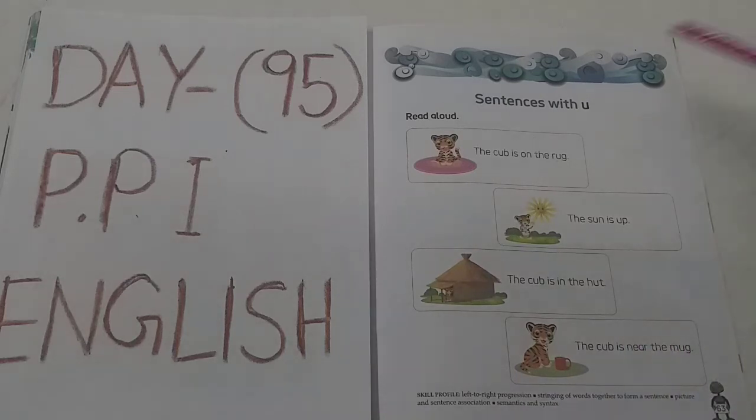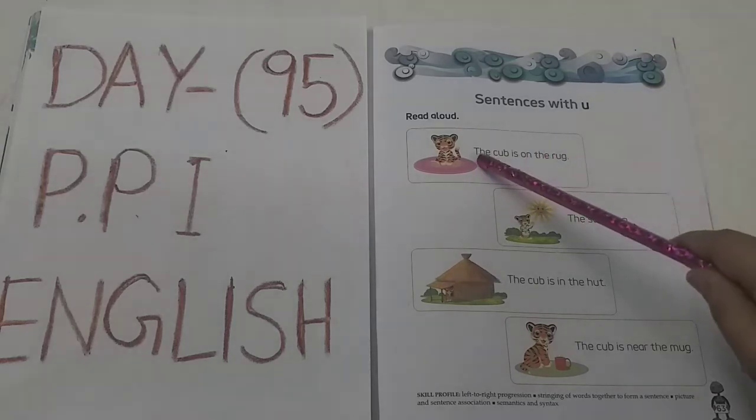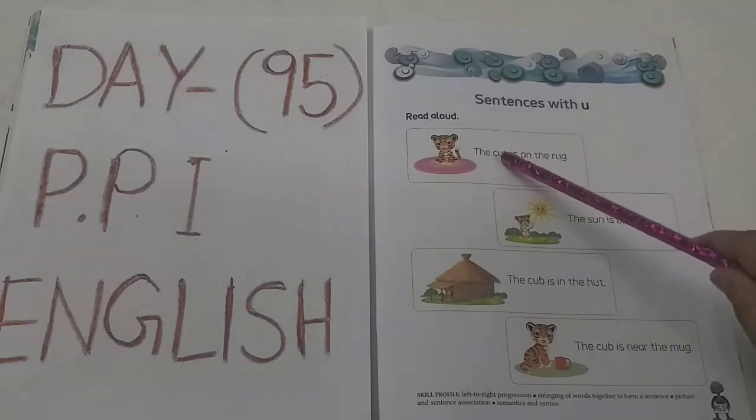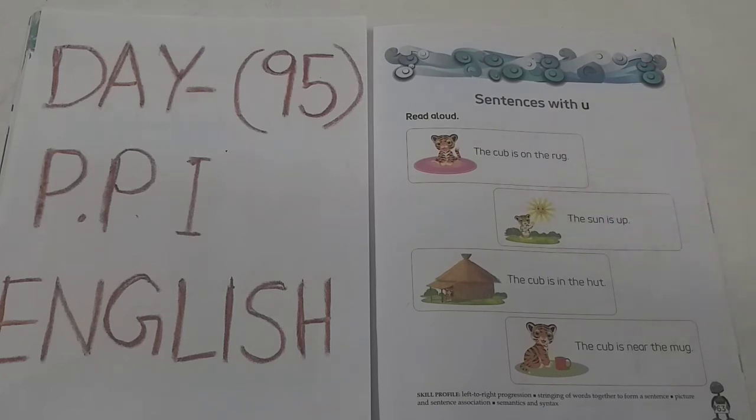So these all sentences are with U vowel. You can see in all these sentences you can find U vowel. So we have an activity also, children, we will do. We have to circle the U vowel word, the U vowel letter. Okay. Do you understand? Are you getting me? We have to circle only the U letter. Okay. Ready? Let's do it.